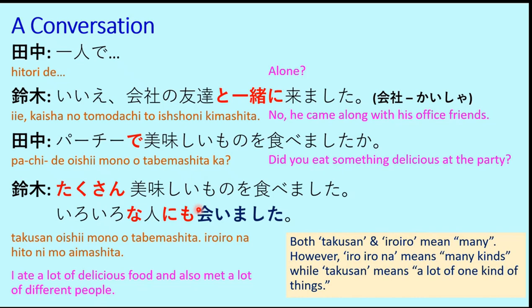Just for example, doko e mo ikimasen. So similarly, iro iro na hito ni mo aimashita. So mo is always after the particle, whether it is doko e mo or whether it is ni mo. So this has to be very carefully studied and remembered. There are small nuances and things, so that's why we called out each of these in this lesson, so that these are understood and kept in mind for grammar.